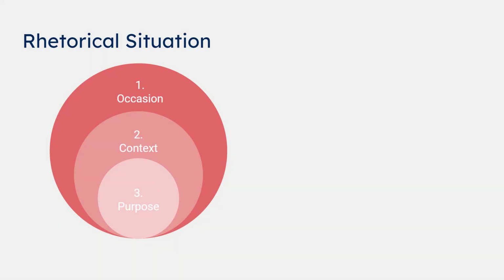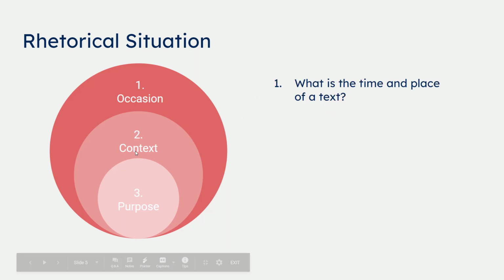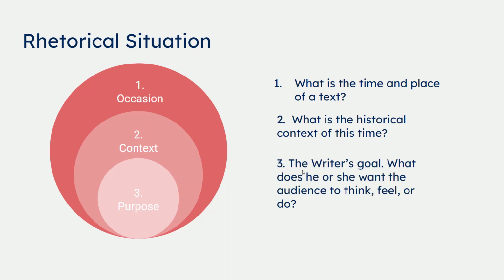Every text has a rhetorical situation, and we must keep this in mind when we read. 1. The occasion. What is the time and place of a text? 2. The context. What is the historical context of this time? And 3. The purpose, the writer's goal. What does he or she want the audience to think, feel, or do?